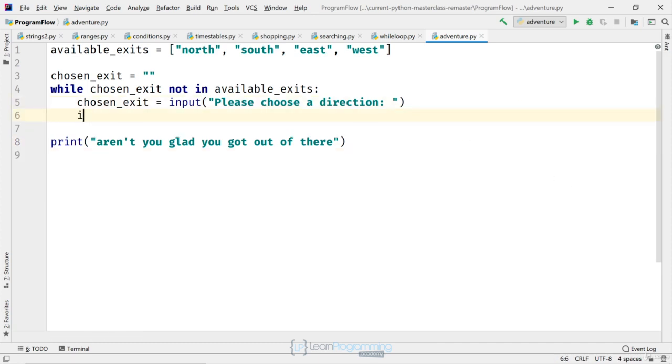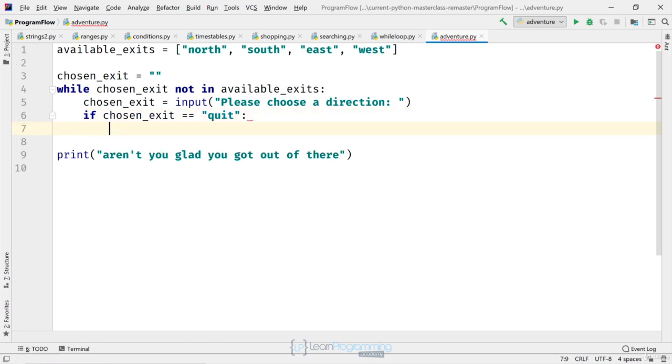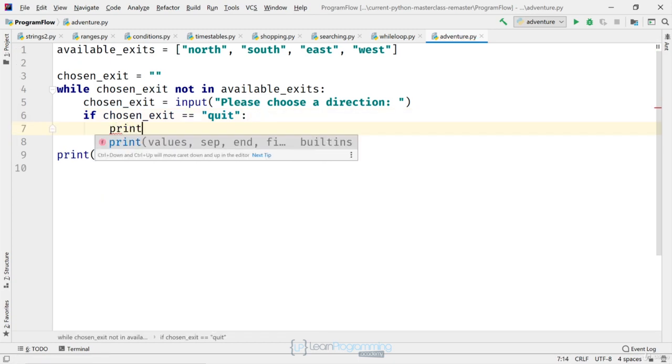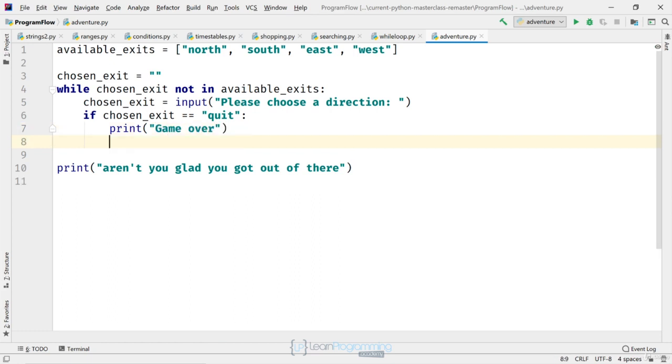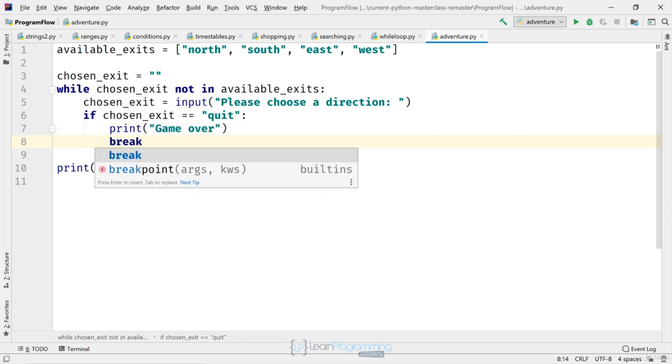I'm going to type if chosen_exit is equal to "quit" in double quotes, colon, we'll print a message to the effect that it's game over. So print parentheses, double quotes, "Game over". Then on the next line, break.